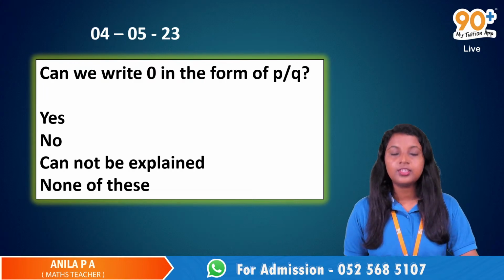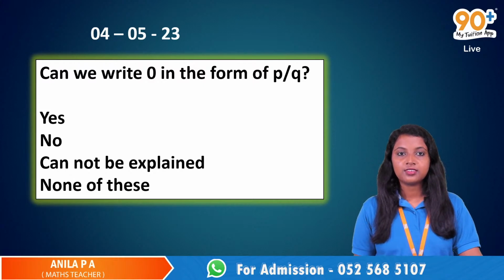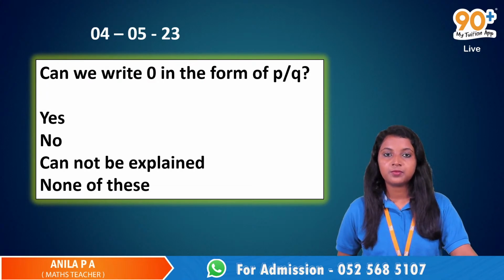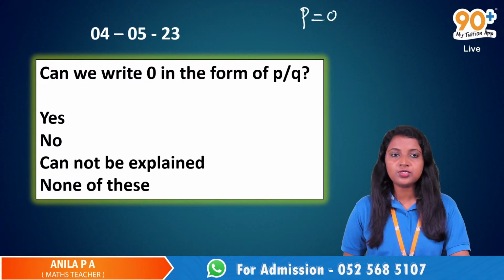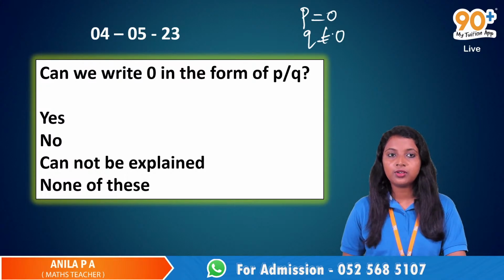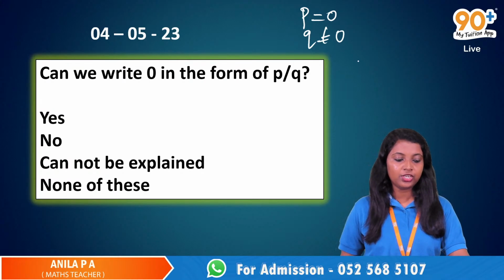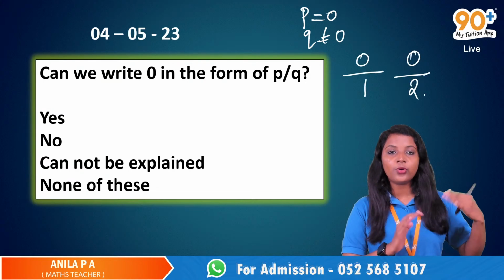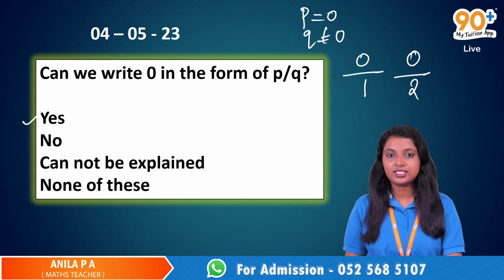Ma'am, I have 2 questions. For the first one, in the test, the first question you're showing, the P by Q, they're asking if P and Q can be 0. No, are they asking if P and Q should be the same? No, can we write 0 in the form P by Q? You can write 0 as 0 by 1, 0 by 2. So that is the question: can we write 0 in the form of P by Q? Oh, okay, ma'am. So the answer is yes.